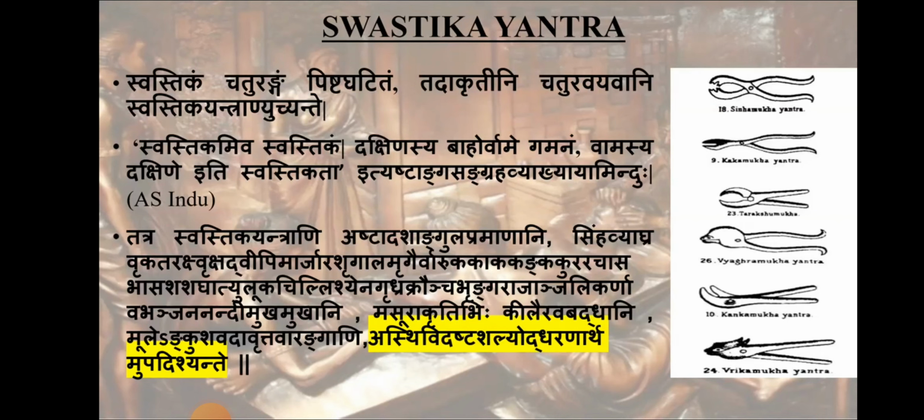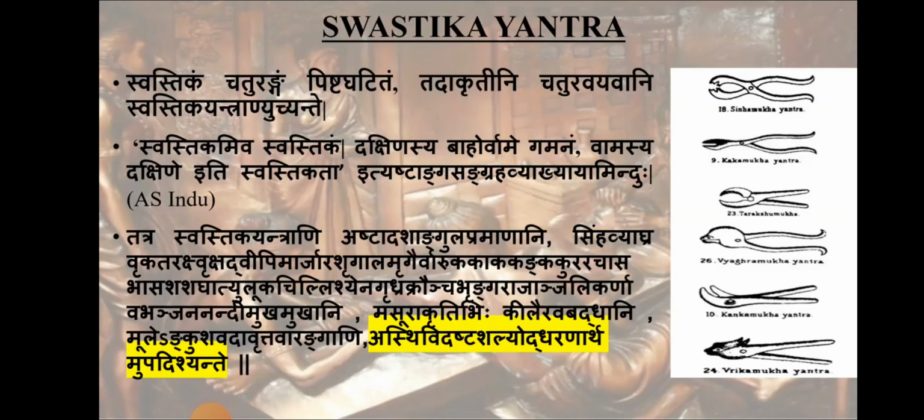Okay. Then it is told Dakshinasya bahor vame gamanam vamasya dakshine iti swastikada. That is, you can see the instrument. From the left side, it is moving on to the right, and next from the right side, it is moving on to the left. The path of the structures, the handles, you can see. From one side it is ending in the next, and the same thing is happening to the opposite side also. Because of that structure it is given the name swastika. Dakshinasya bahor vame gama. That is, from the Dakshina bhaga it is moving to the Vama bhaga, and from the Vama it is going to the Dakshina bhaga. So it is given the name swastika.